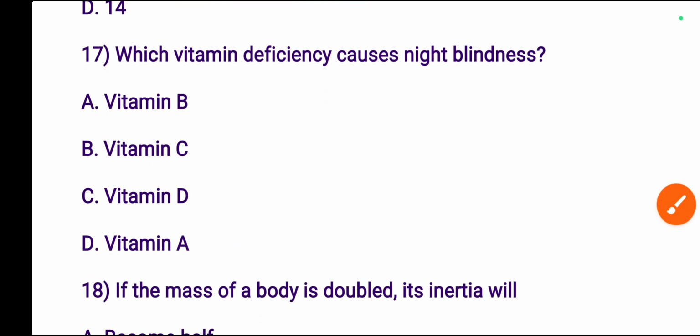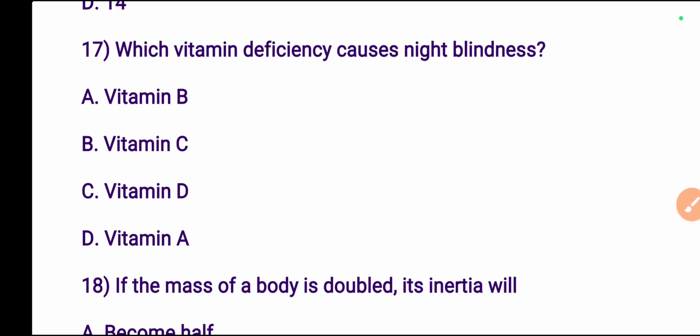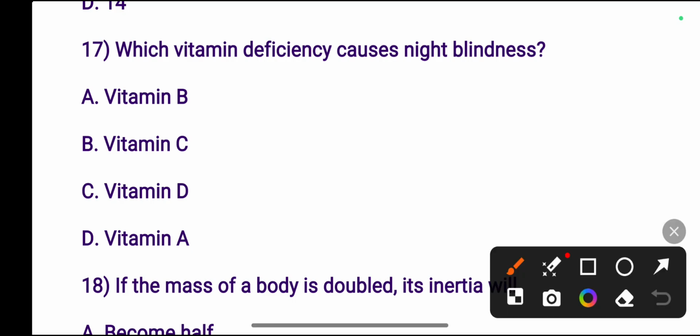Next one, which vitamin deficiency causes night blindness? Vitamin B, C, D or A? Night blindness. The right option is vitamin A.